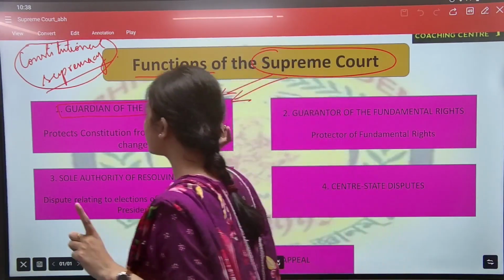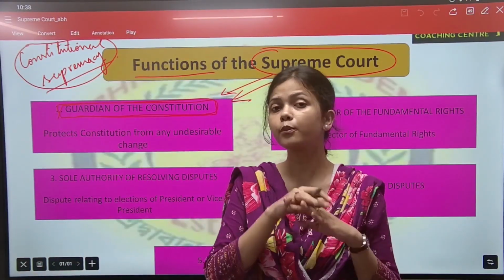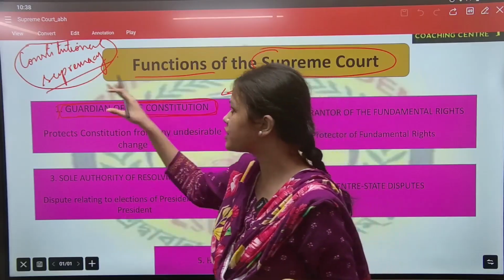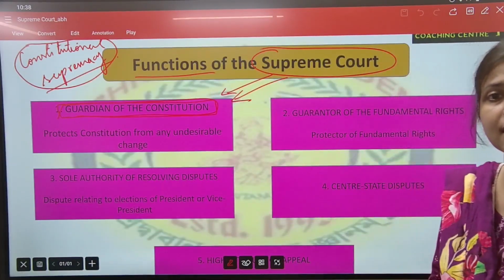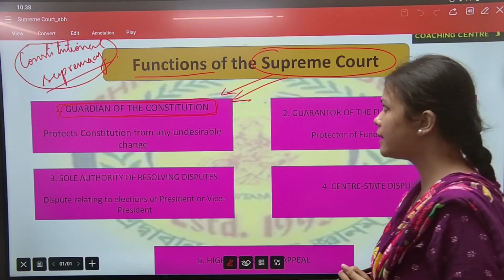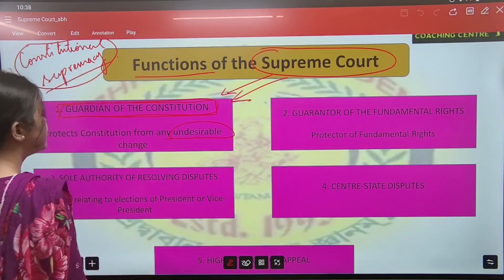So we refer to the Supreme Court as the guardian of our constitution. It protects the provisions of the constitution if anyone violates them or if any citizen's rights have been violated, and protects the constitution from any undesirable change.